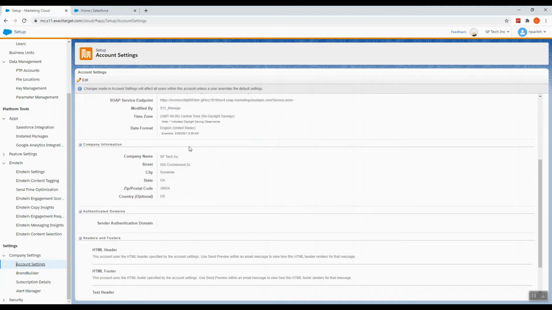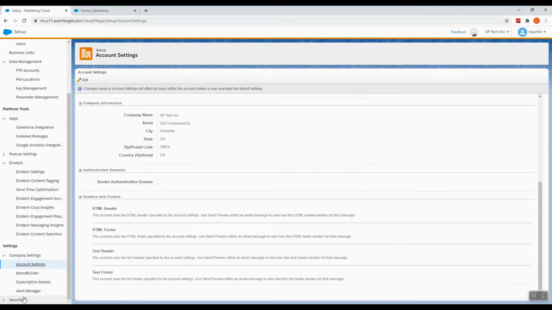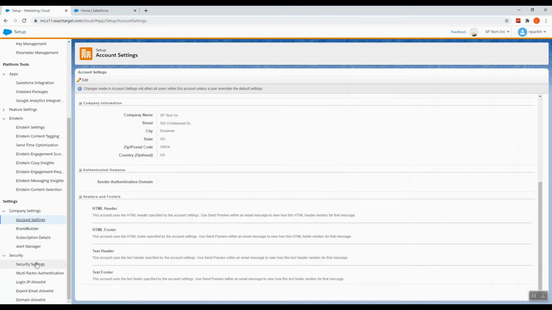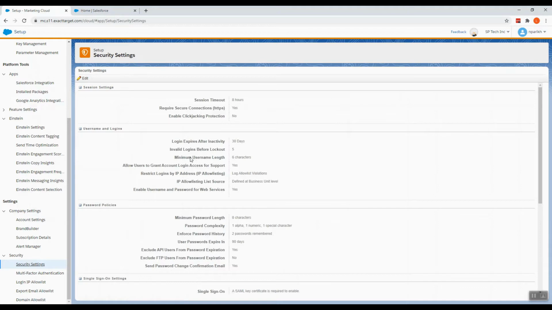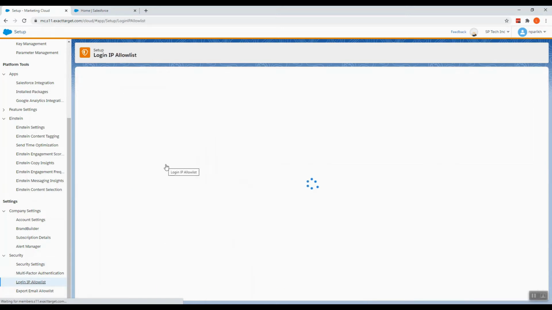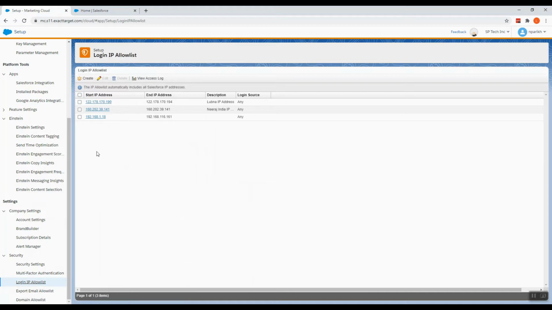We can see the company settings from here, such as the time zone and the address. Here is the security. We can edit the session timeout and the login after inactivity for the whole organization. This is mostly the admin part, and it is similar to any cloud of Salesforce. It also has a login IP allow list, which has exceptional IP addresses which will not be asked for a verification code if entered.